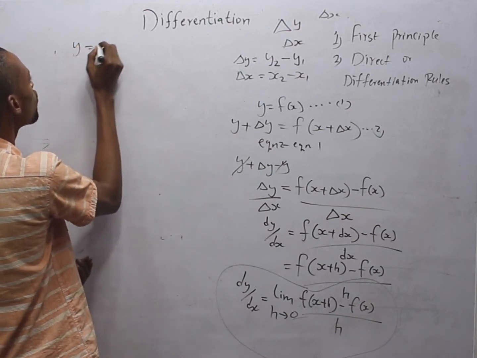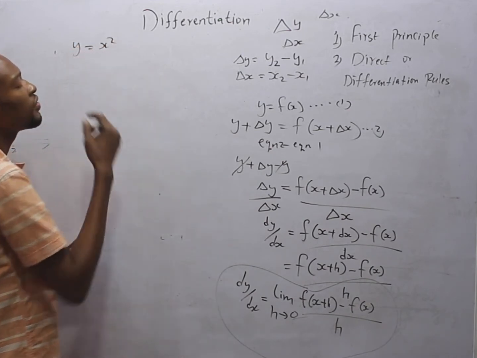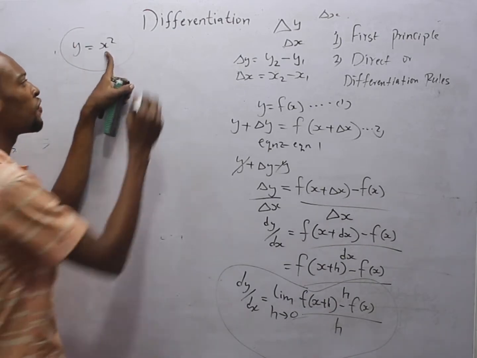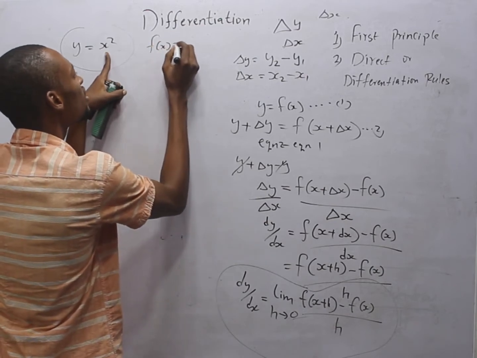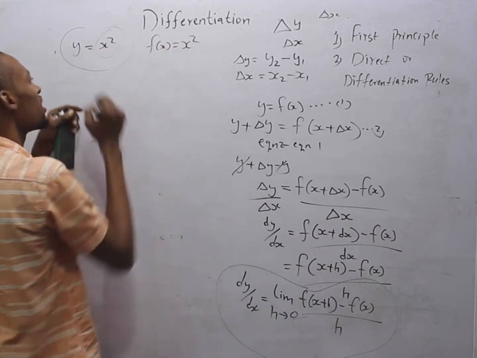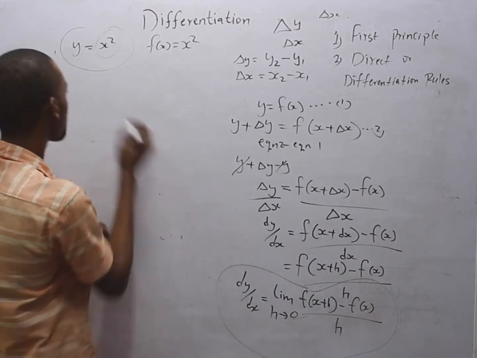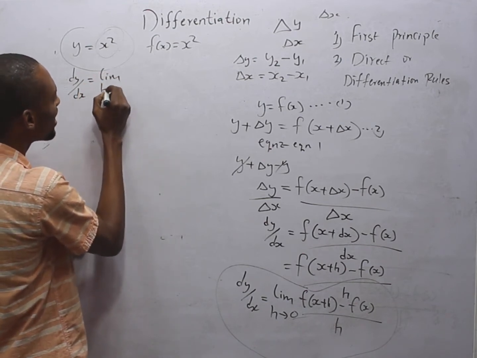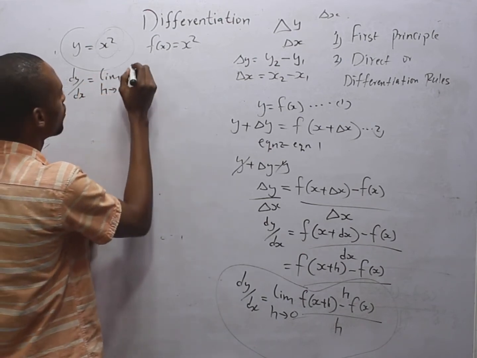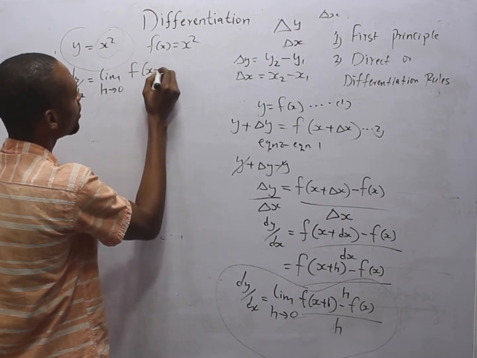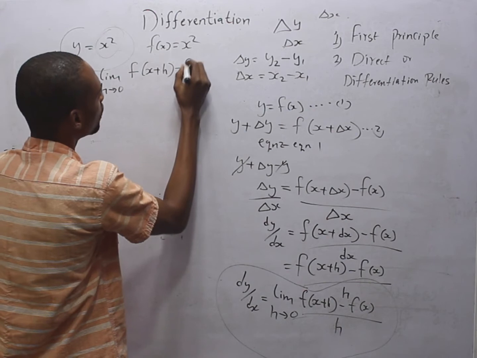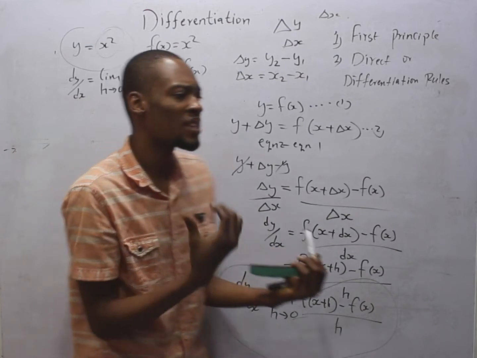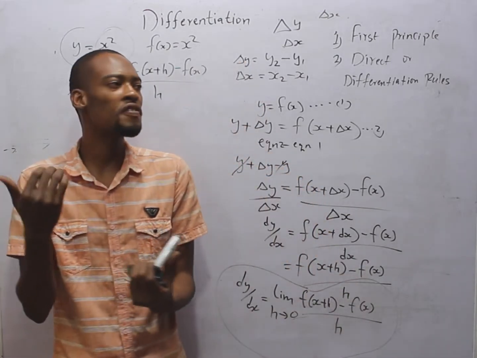y is equals s squared using first principle, y is equals s squared, right? So the function of s is simply s squared. This is function of s squared. And from the formula, dy over ds is equals the limit as h tends to 0, function of s plus h minus function of s over h.